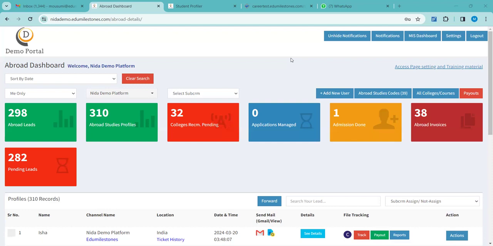What is the recommended gap for the USA? For the USA, basically they accept up to 3 to 4 years, and that is also a work experience gap I'm talking about, not just a gap like that.